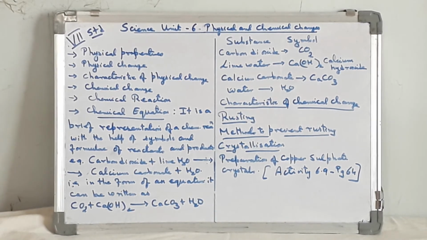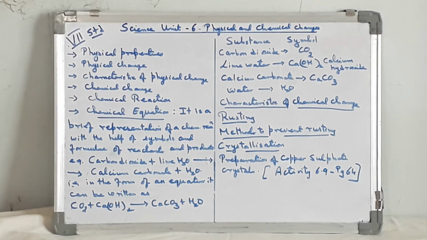Now in this equation, on the left hand side are the reactants, and on the right hand side are the products. The substances which react together are carbon dioxide, whose symbol is CO2, and lime water, that is calcium hydroxide, Ca(OH)2. On the product side, when these two react we get calcium carbonate, that is CaCO3, plus water.